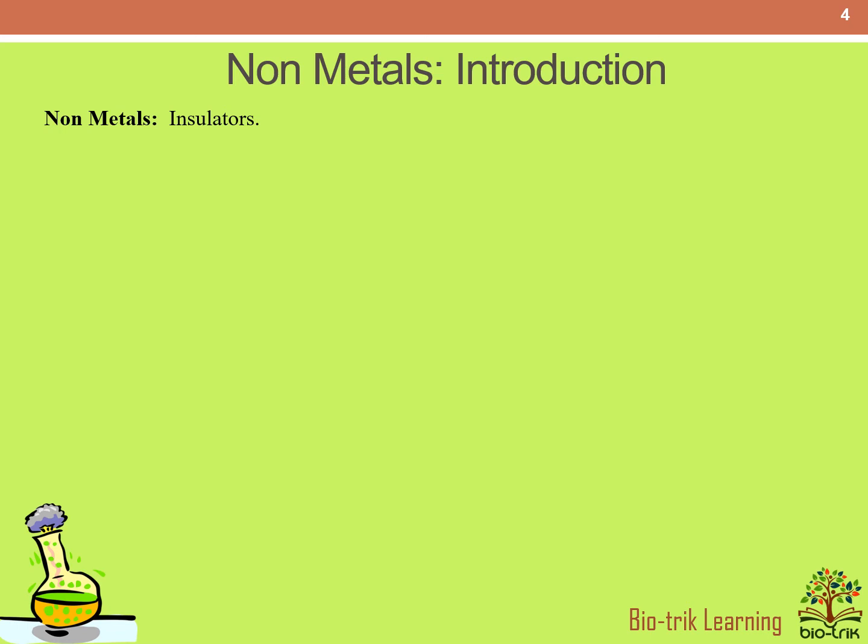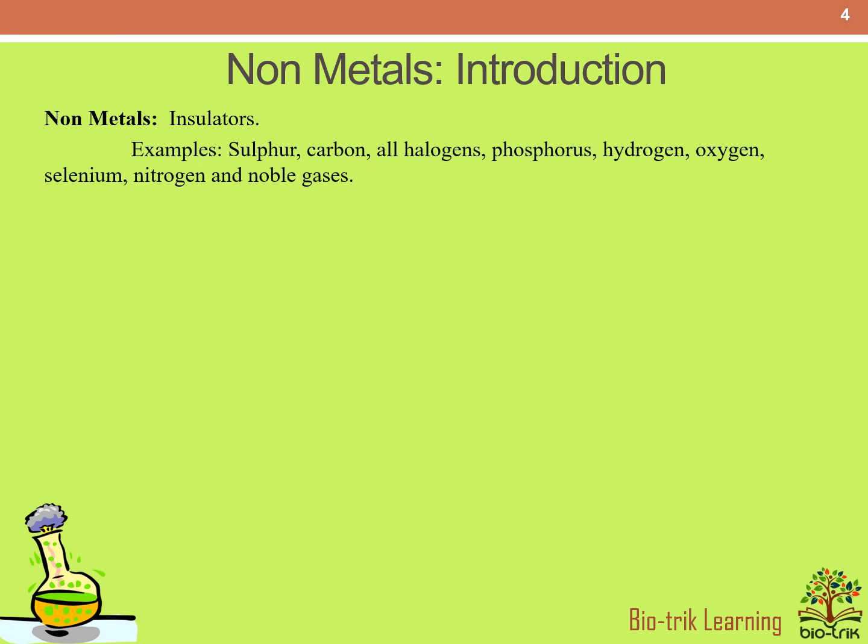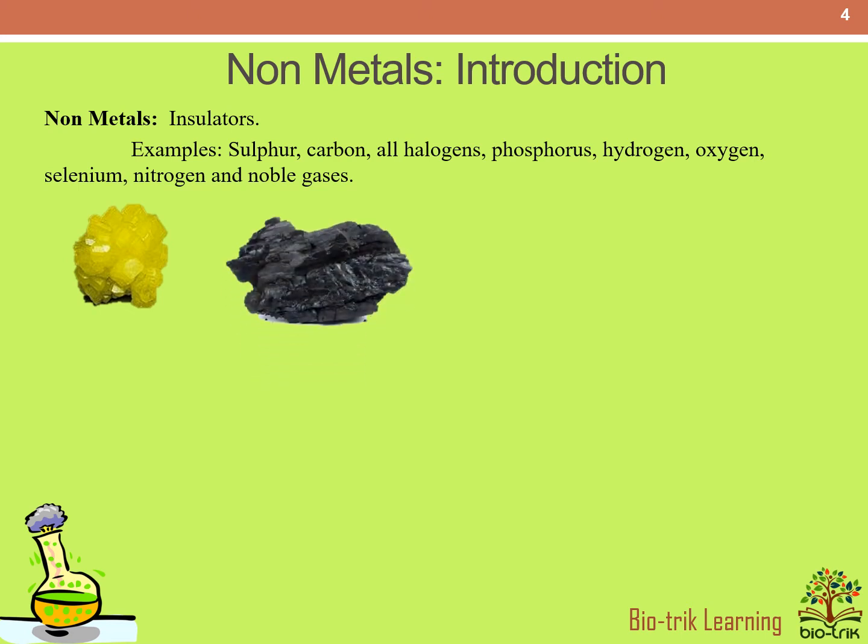So these elements are known as non-metals. These elements gain electrons to form compounds. These are electronegative and contain more than 3 electrons in their valence shell. For example, sulfur, carbon, iodine, oxygen, etc.